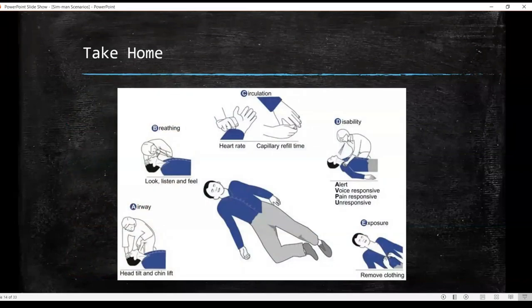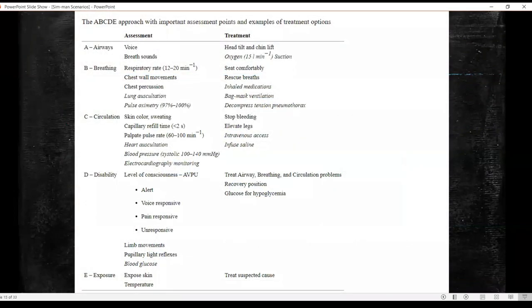But yes, before that, your take home message. This is in very brief of what you should be doing in an A to E approach. And if anyone would like to have a further idea of the assessment and treatments we generally do, this is just a very generalized idea of the entire situation.